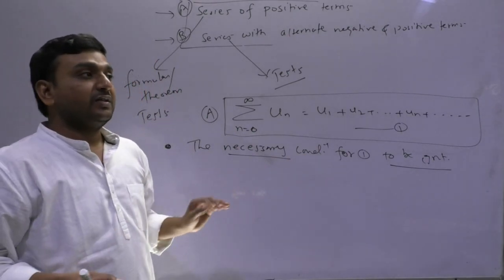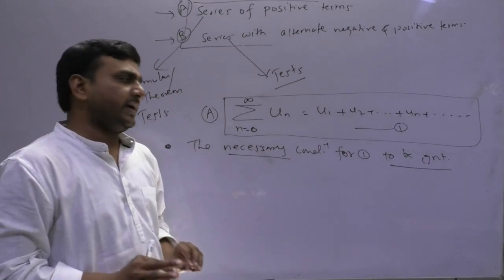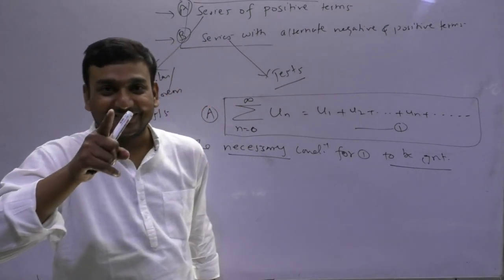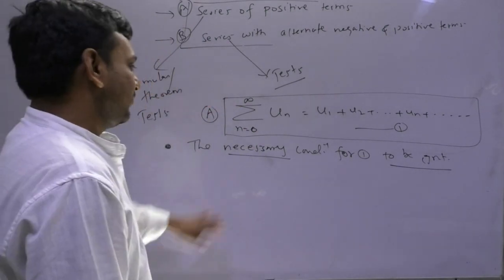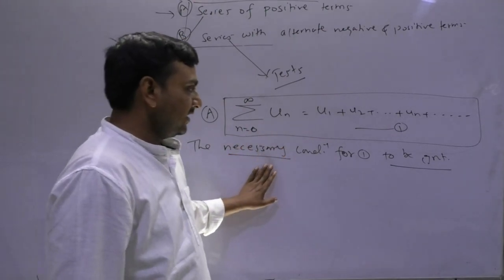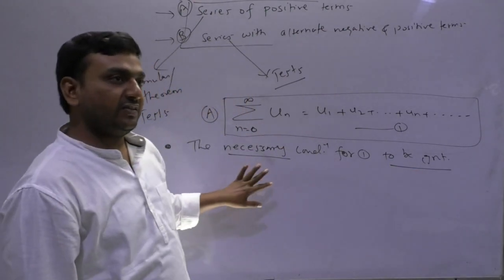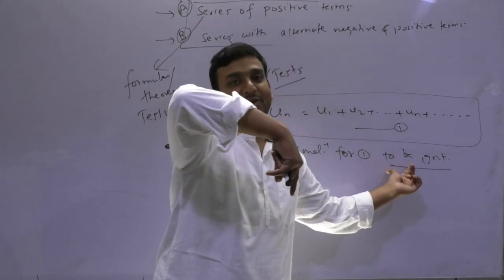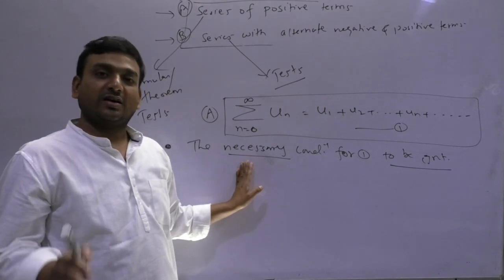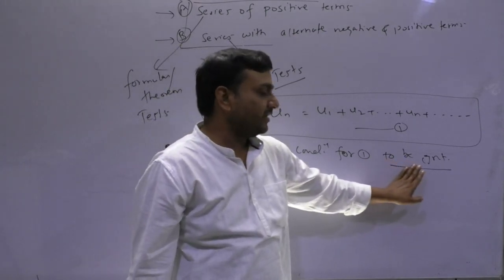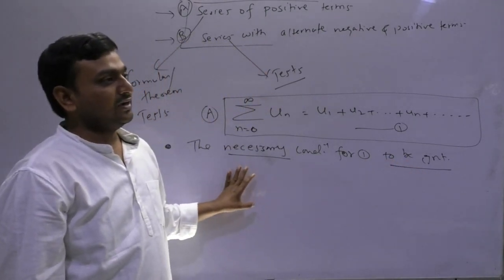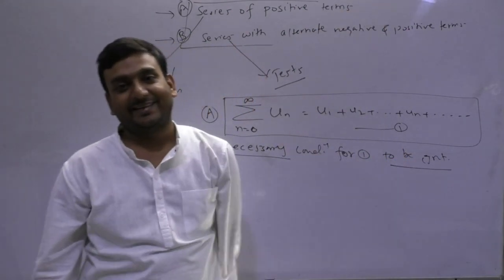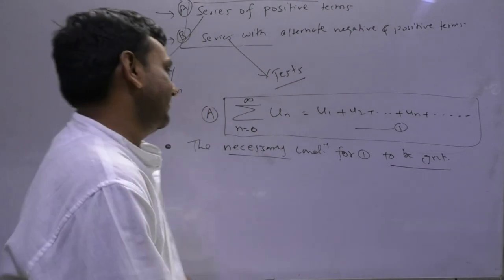Sufficiency means that condition is sufficient for this to be true. Rewind the video and listen to it again. Condition is necessary if it is true. Condition is sufficient for this to be true. हिंदी में बोला है, this condition आवश्यक है अगर ये सही है, ये condition पर्याप्त है इसके convergent होने के लिए. Getting? I hope it is clear.